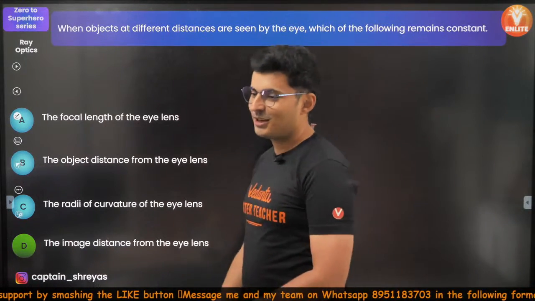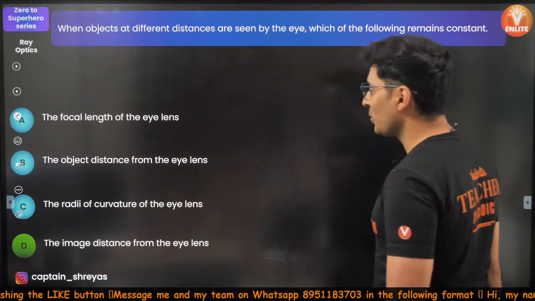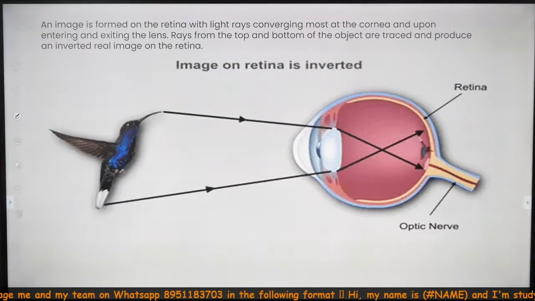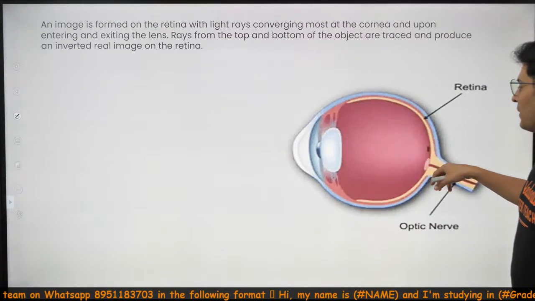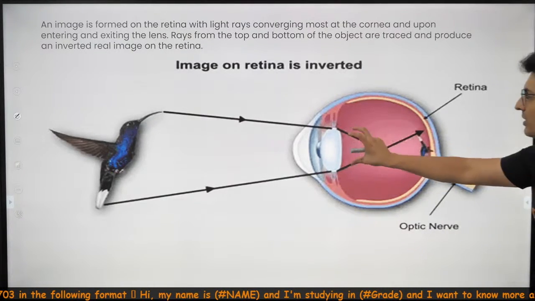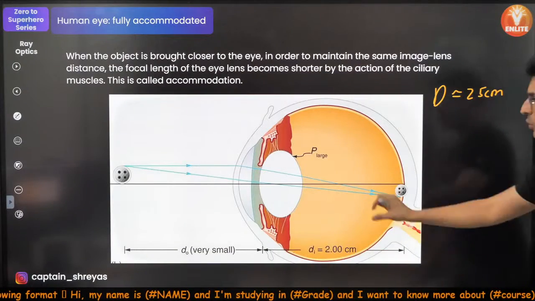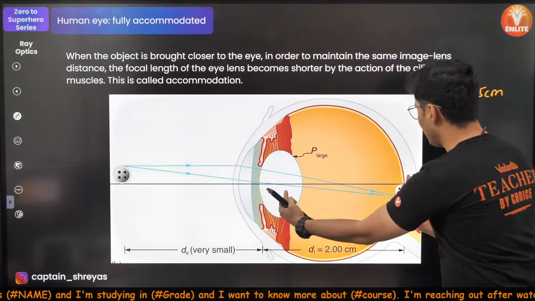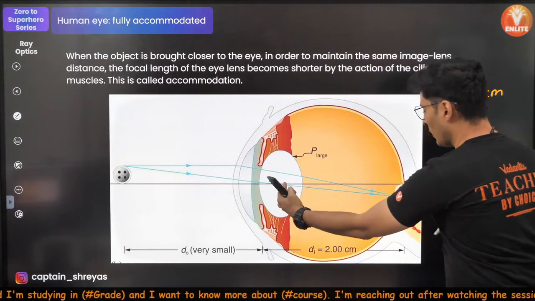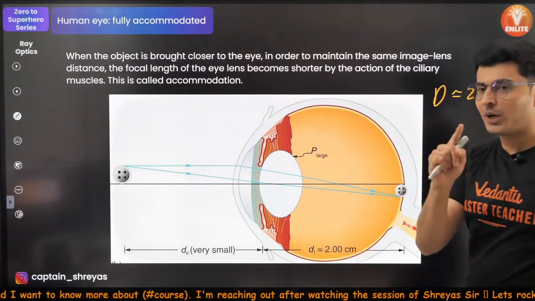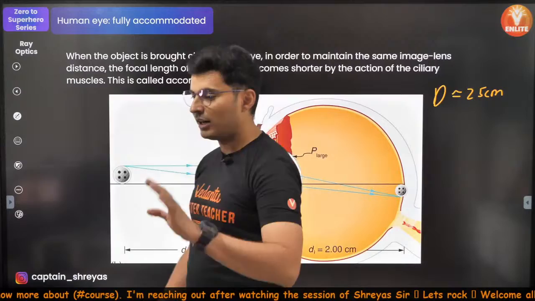Option D is correct. No, it's not ABC. I just told you at the start, no matter what you do, the image is always formed on the retina. So this lens will adjust itself. No matter what you do, it will always adjust itself. So the distance between the lens and the retina remains the same. It will not change. The focal length adjusts itself. Understood?